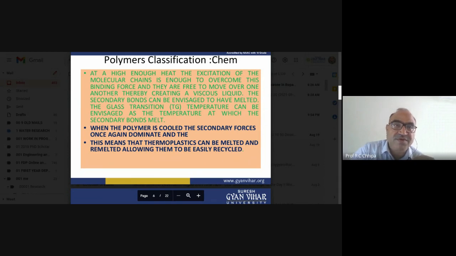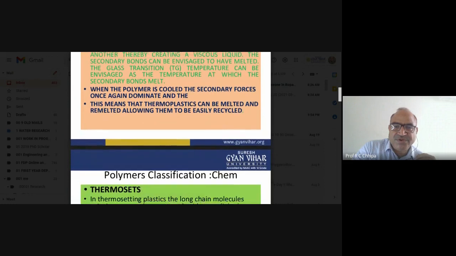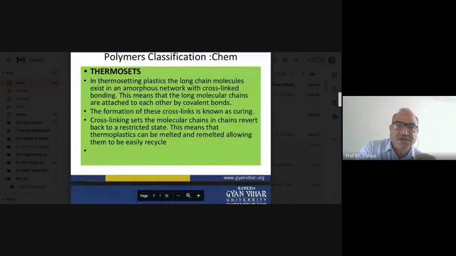Let us continue, as we have already seen different types of thermoplastic examples. So thermoplastic can be melted and remelted, allowing them to be easily recycled.